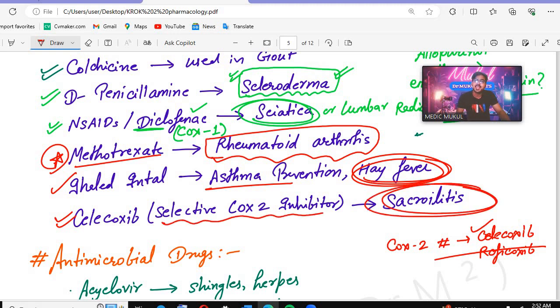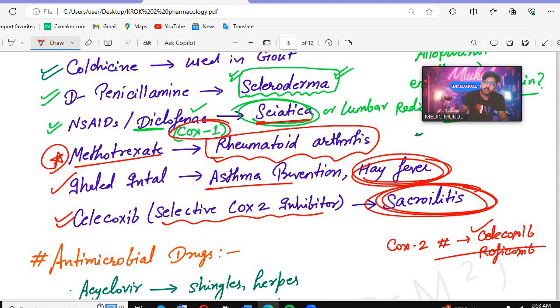Used in sacroiliitis. Which one? Sacroiliitis. Don't confuse it with sciatica. If the question gives you sciatica, which drugs will be given? Diclofenac, NSAIDs. These are the COX-1 inhibitors. But if the question mentions sacroiliitis, which drug will be given? Celecoxib will be given. Okay.